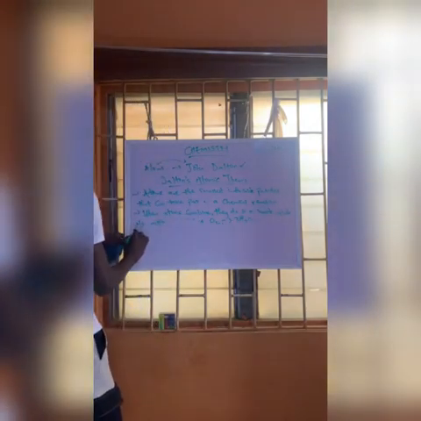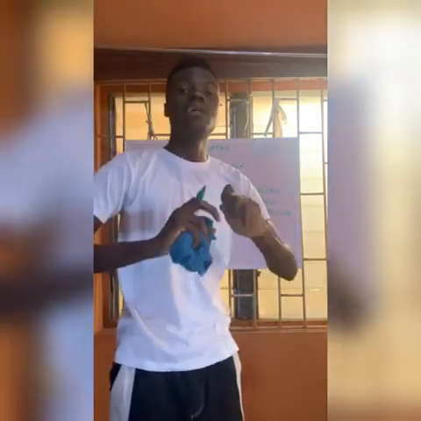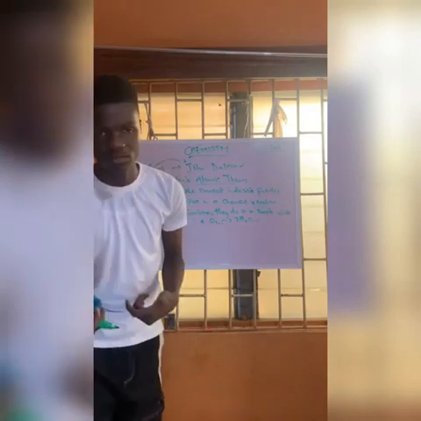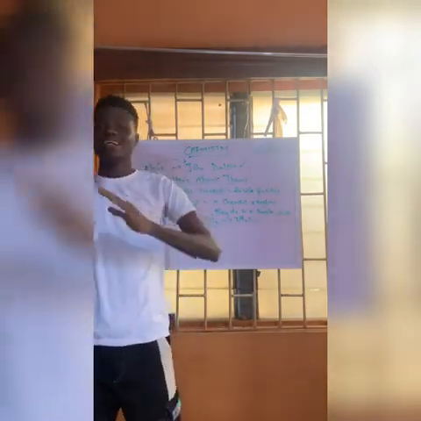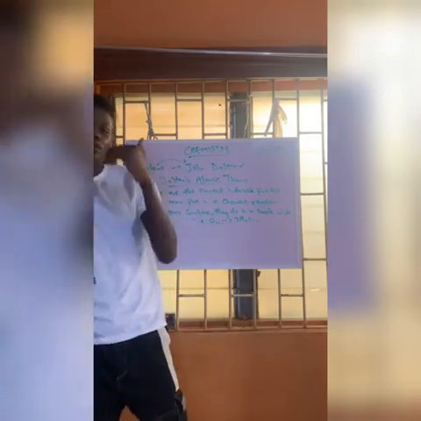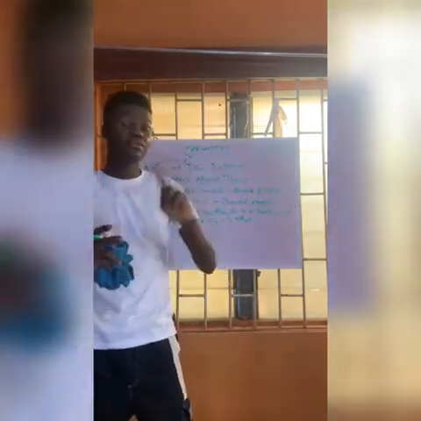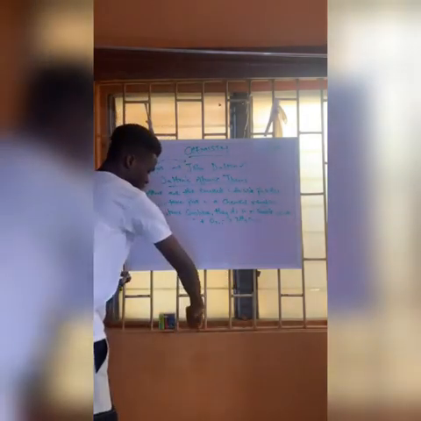So now the third one was: an atom of a particular element is alike in every aspect and differs from the atoms of all other elements. Let me take that again. An atom of a particular element is alike in all aspects, though it differs from the atom of another element. So now let me use this for example.